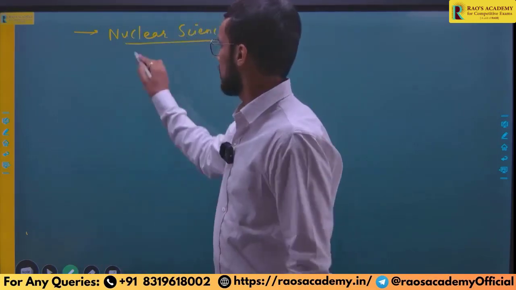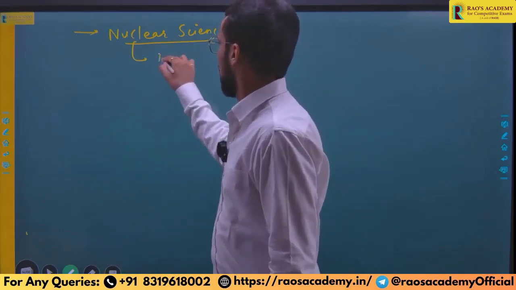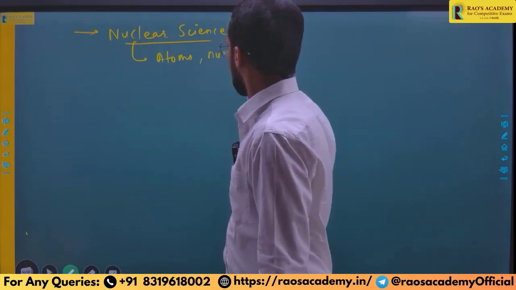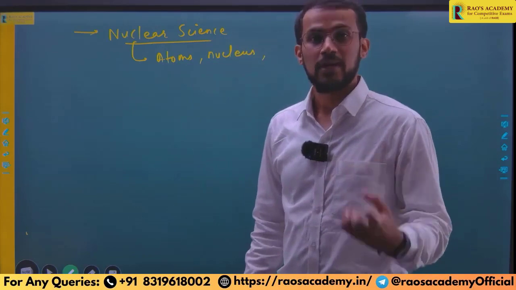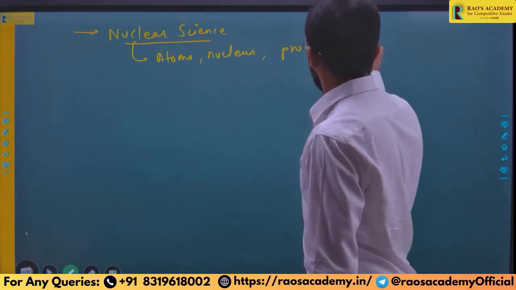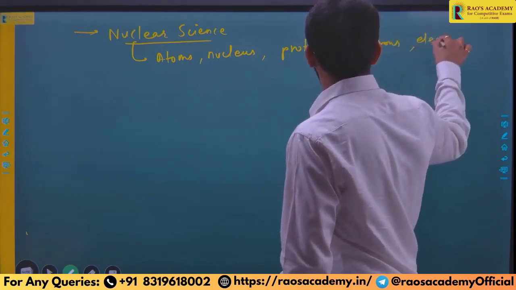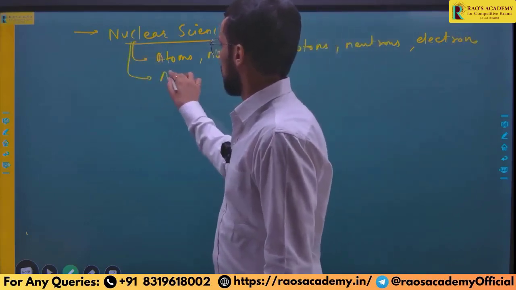In nuclear science, there are various aspects like atoms, nucleus, then different atomic particles like protons, neutrons, electrons, right? Then what is atomic number?